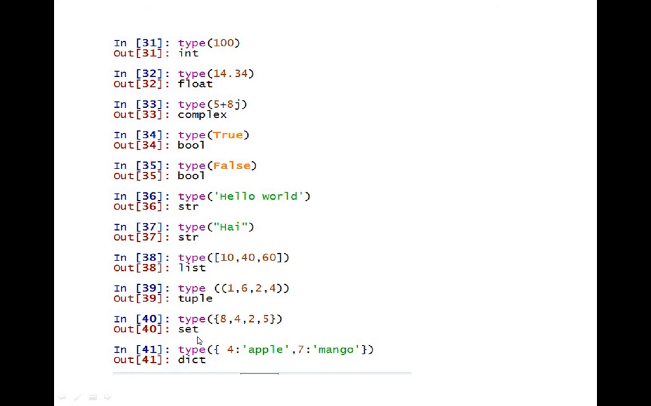And if you want to know the type of elements enclosed inside curly braces, the interpreter recognizes this set of elements and displays it as set. And if you enclose with curly braces but with key and value pairs, then the interpreter will display it as dict, dictionary. So these are the examples.